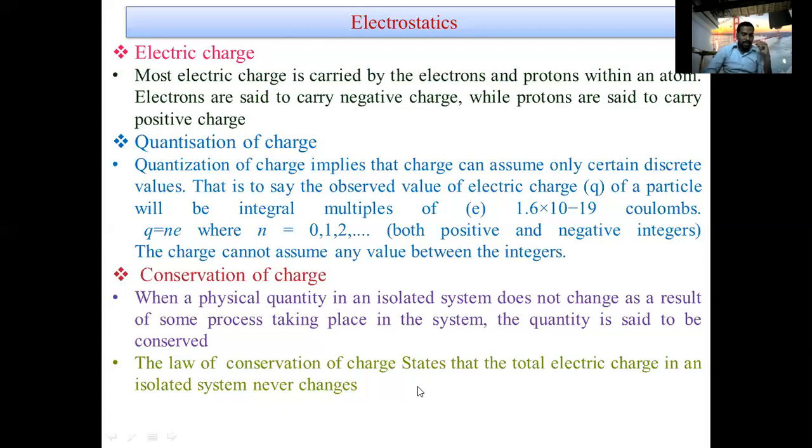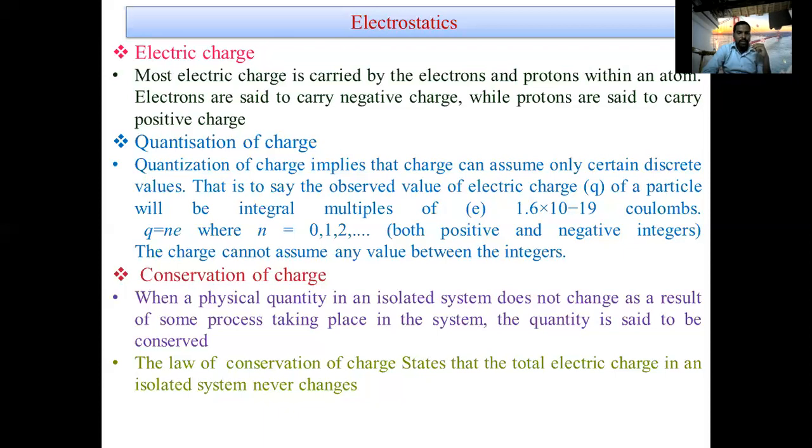For example, when a glass rod is rubbed with silk, the positive charge appears on the glass and negative charge appears on the silk. The magnitude of the acquired charge is the same, that is, charge is not created nor destroyed, showing the rubbing merely transfers the charge from one object to another.